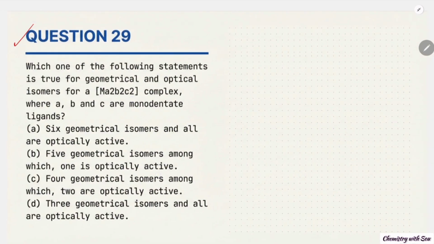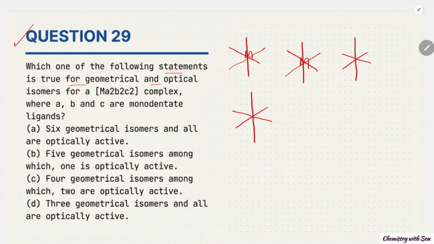In question number 29, which one of the following statements is true for the geometrical and optical isomers present for the monodentate ligand Ma2B2C2? In this scenario, suppose this is the central metal, and if we draw, this is a square plane, and this is the axial, like this. If we arrange it, this is A, B, and CC.